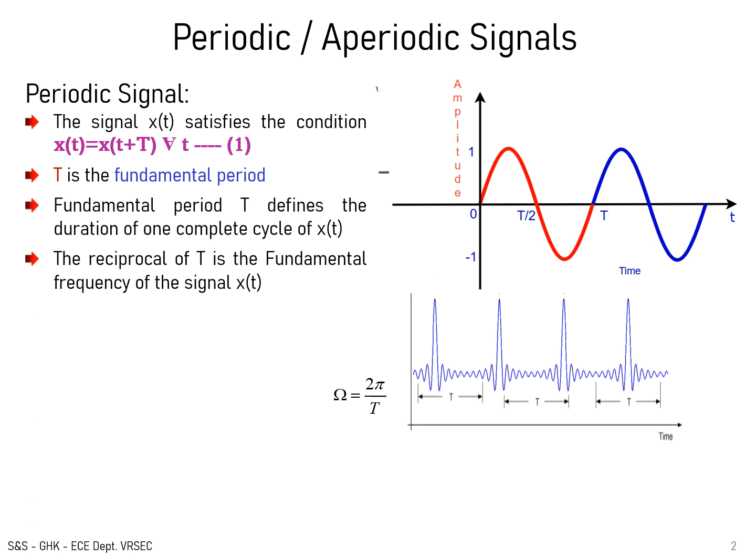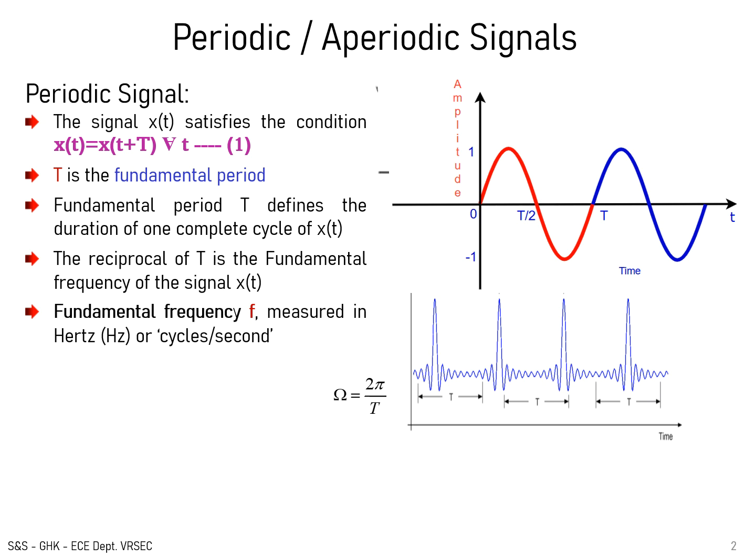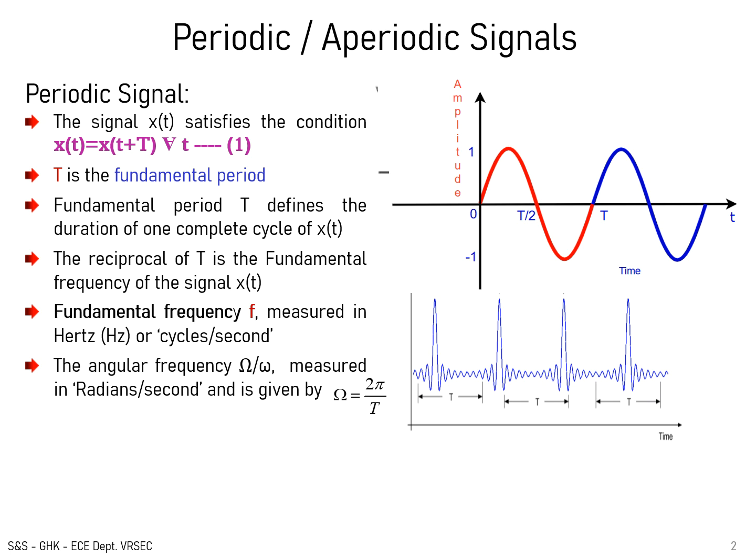The reciprocal of the fundamental period is the fundamental frequency, and the unit of fundamental frequency is hertz or cycles per second. The angular frequency is measured in radians per second, and the relationship between the angular frequency and the fundamental period of the signal is described as omega equal to 2 pi by T.